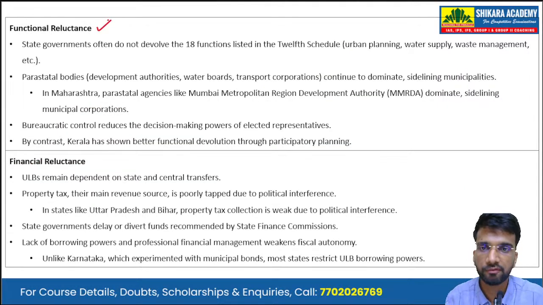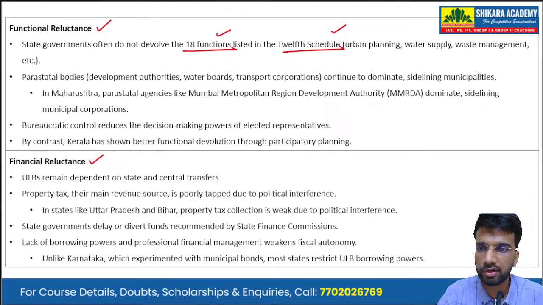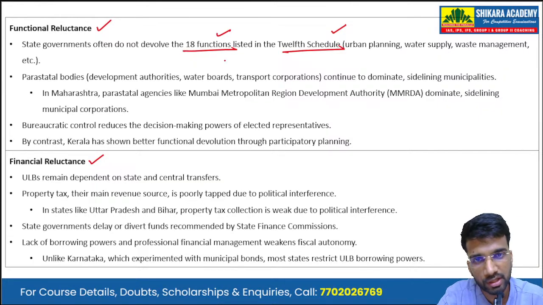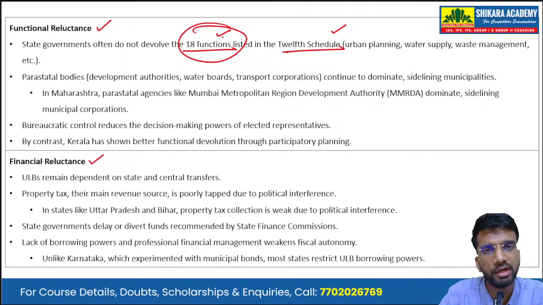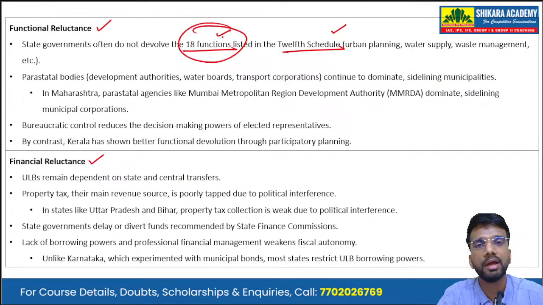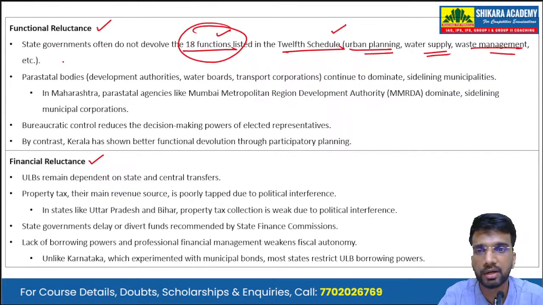Now, what are the functional reluctance as well as the financial reluctance of the states? State governments often do not devolve the 18 functions listed in the 12th Schedule. So, the 74th Constitutional Amendment Act added the 12th Schedule in the Constitution, and it lists 18 functions that the state governments have to devolve to the urban local bodies in due course of time. Okay, and these functions are like urban planning, water supply, waste management, etc. Second are the